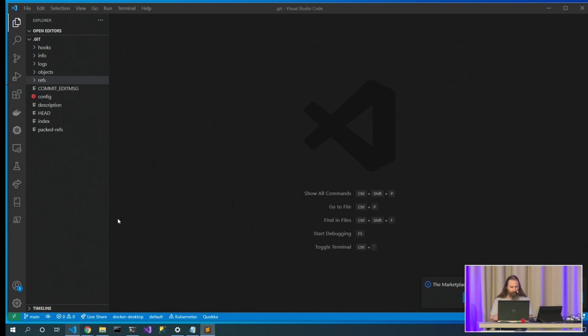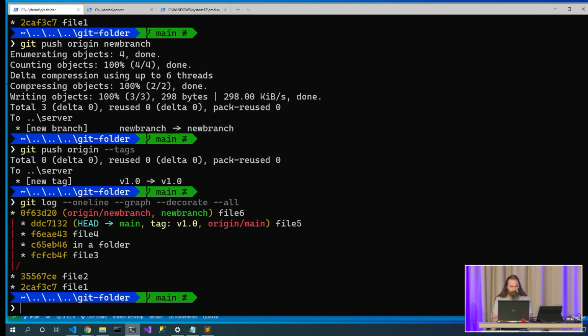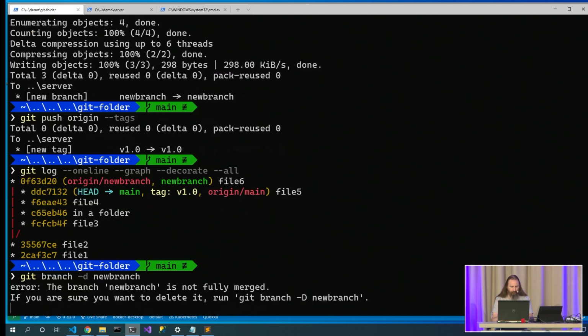logs. So I'm cruising along, git log --oneline --graph --decorate --all, and I say git branch -d new branch.